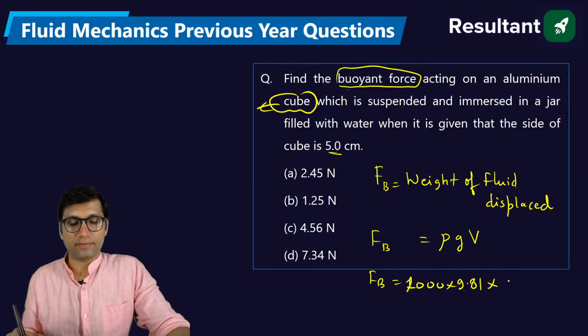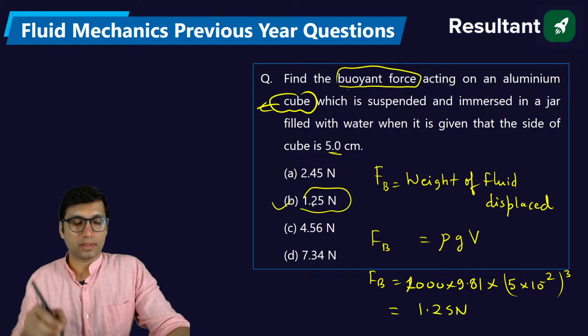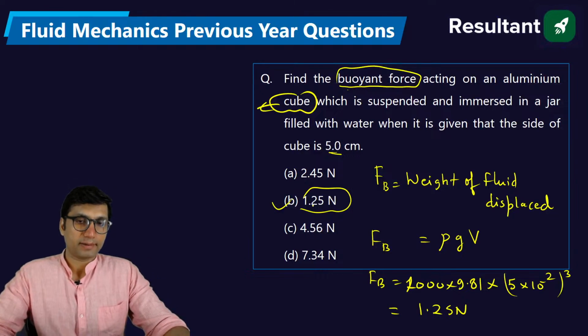So it is 5 centimeter, 5 into 10 to the power minus 2 meter, cubed. If you solve it, you will get 1.25 Newton. Okay, this will be the answer. Please try to solve it, you will get the answer.